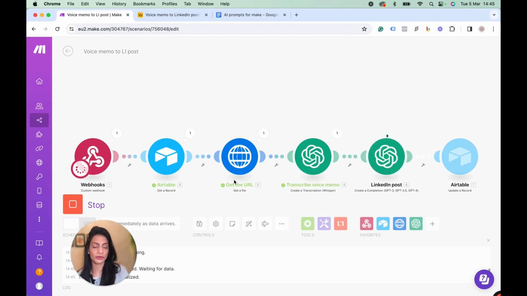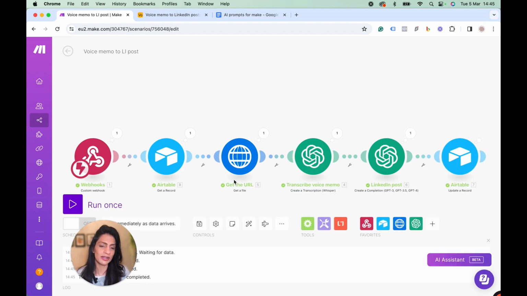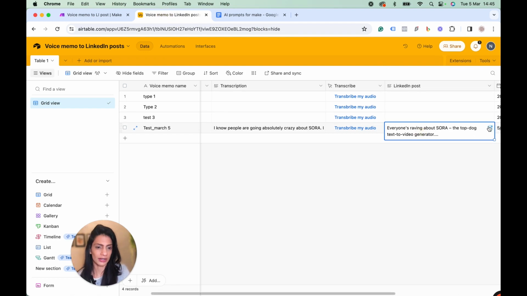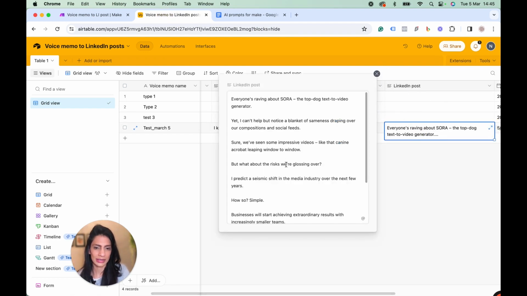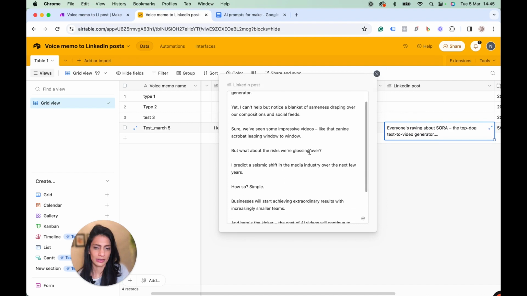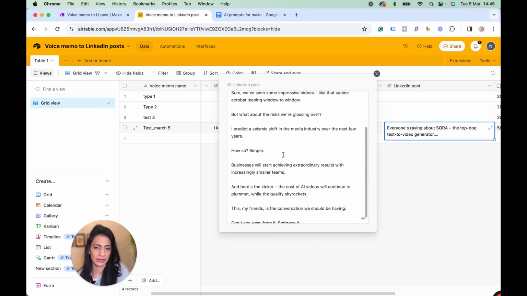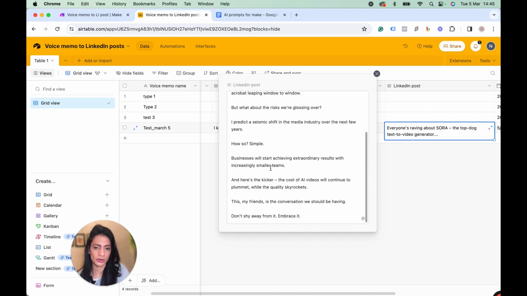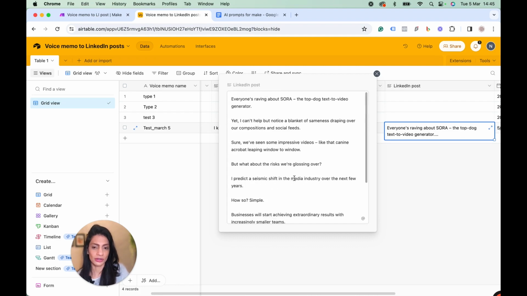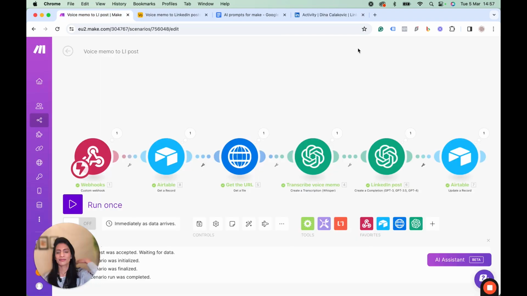So you don't have to use the first version. You can just generate a new LinkedIn post if you weren't happy with the earlier one. The only thing you have to bear in mind is that you're using GPT-4 that uses more tokens. So have a think about that. Have a think about what it's worth for you. How much money do you want to spend on this? But anywho, let's have a look at this. Well, I'm not going to go through the whole thing again, but you get my drift.